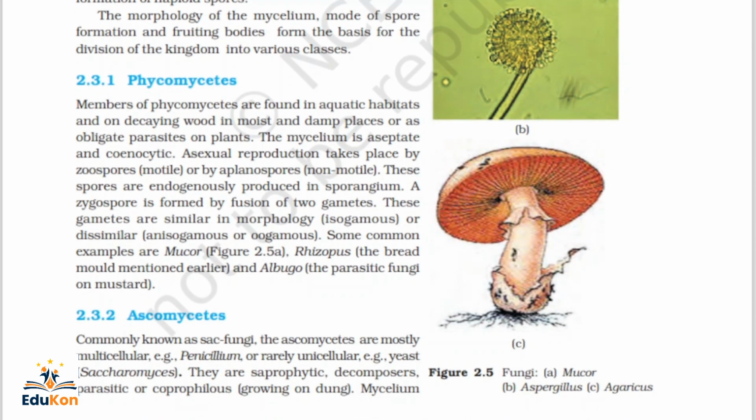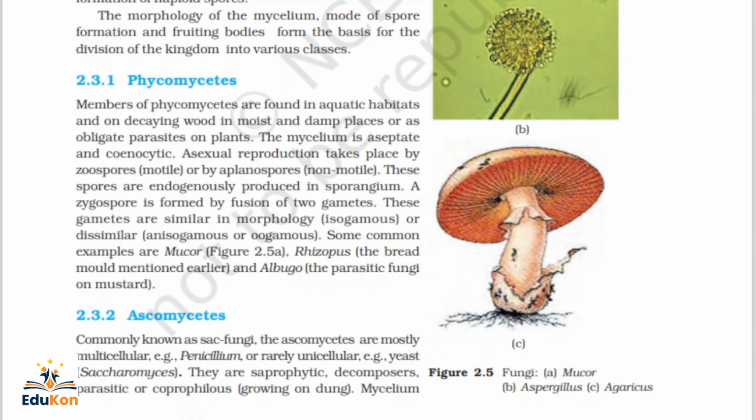Some common examples in Phycomycetes are Mucor, Rhizopus, the bread mold mentioned earlier, and Albugo, the parasitic fungus on mustard. So we have three examples in Phycomycetes: Mucor, Rhizopus, and Albugo. You will see questions on these; these three examples are very important.